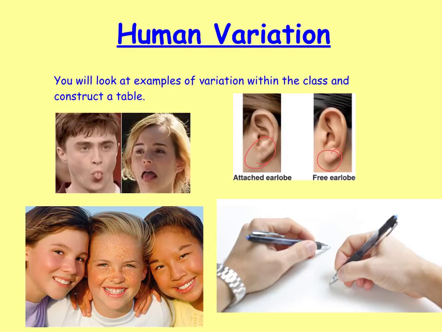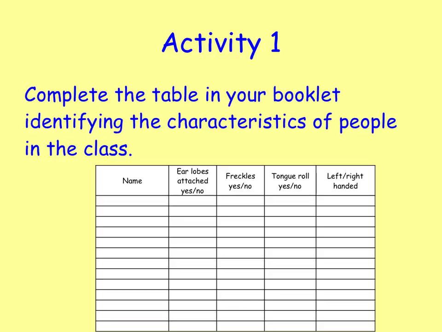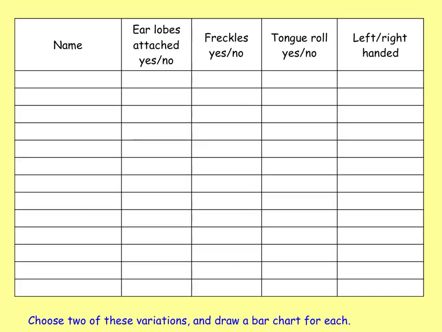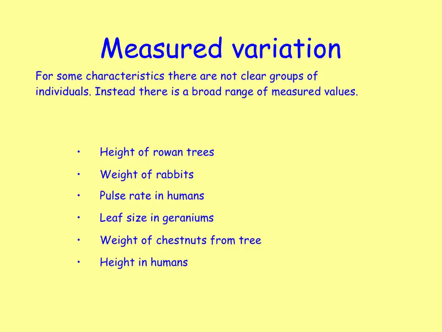And you can look at examples of variation of people in your class. So have a look to see who's got freckles or tongue rollers or left or right-handed, earlobes attached, and then make up a bar graph. So choose one of these. I would suggest that you choose the tongue rollers or the earlobes to make up your bar graph, so you've got enough people for a bar graph.